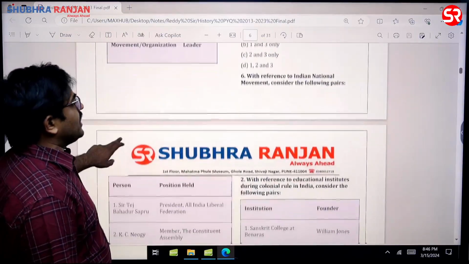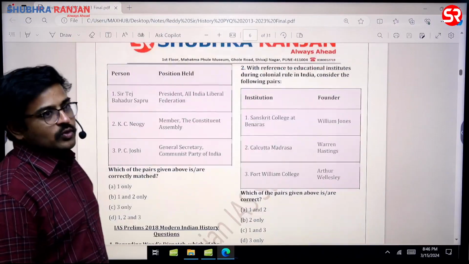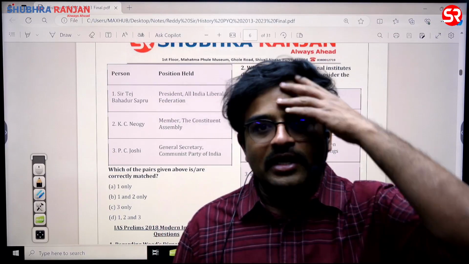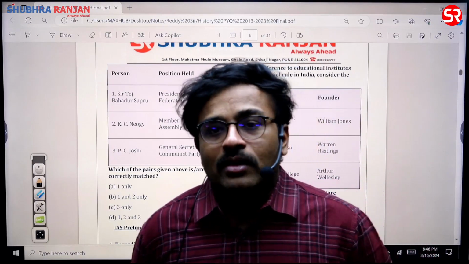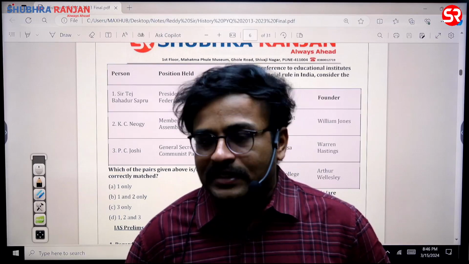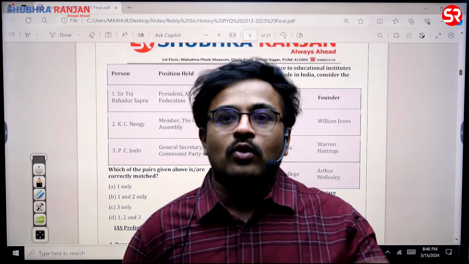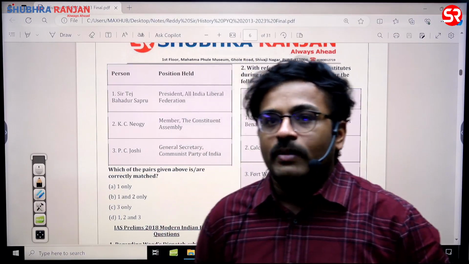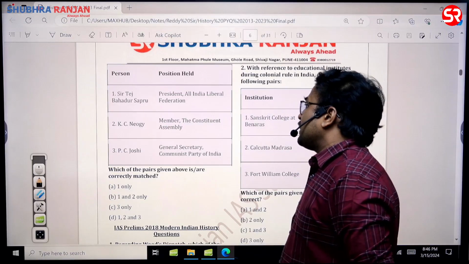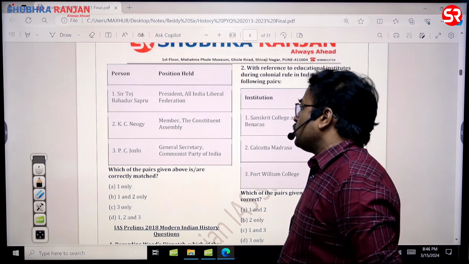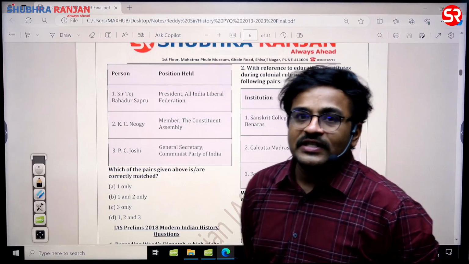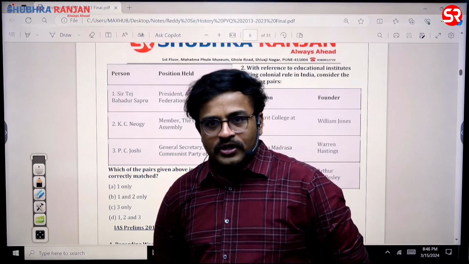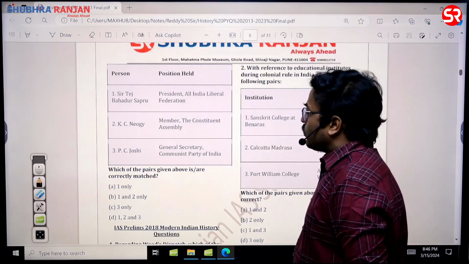Then, with reference to the Indian national movement, consider the following pairs. Tej Bahadur Sapru, All India Liberal Federation. Yes, he is a very important member, sir. In fact, he exited the Indian National Congress when Mahatma Gandhi launched the non-cooperation movement. He played a very critical role in revoking the Rowlatt Act. He was also a member of the defense committee of the INA men in the Red Fort trial, sir. It is a very good contribution. So the answer for Tej Bahadur Sapru is correct.